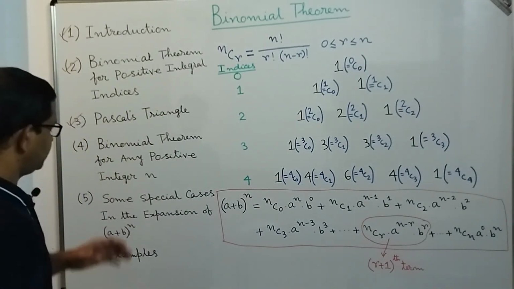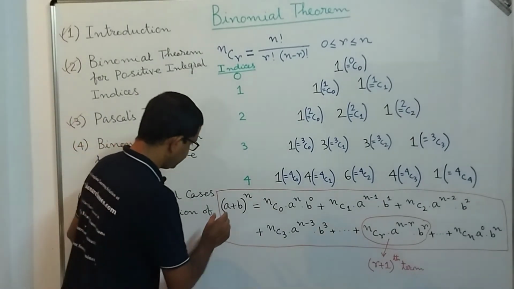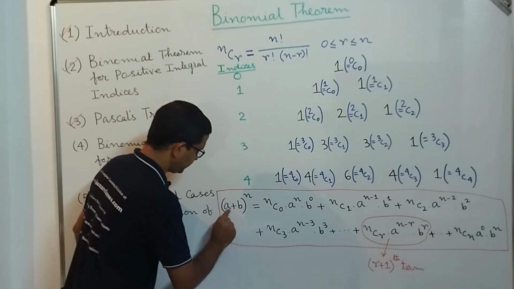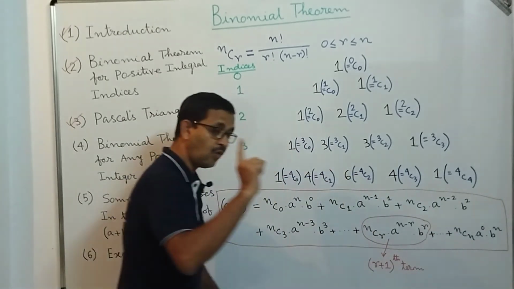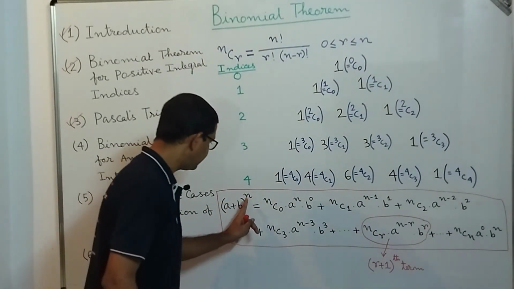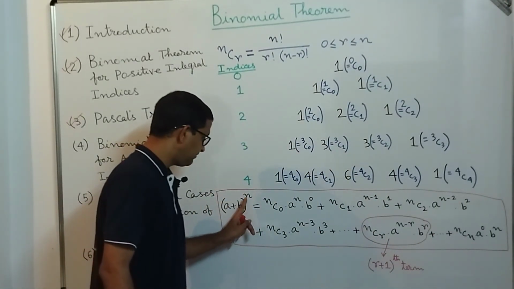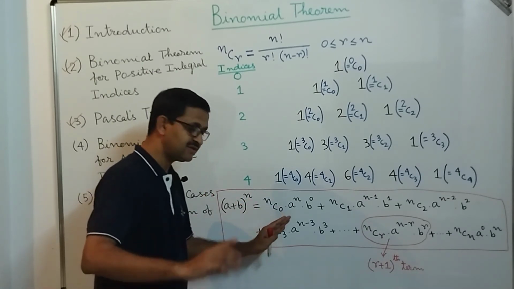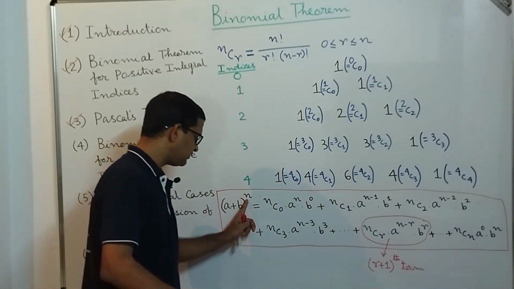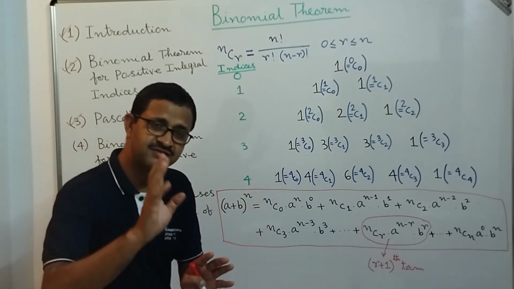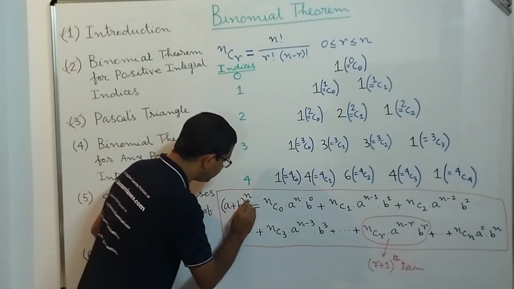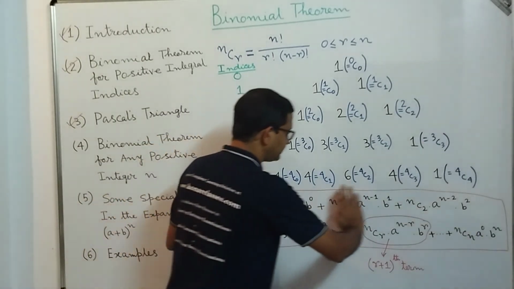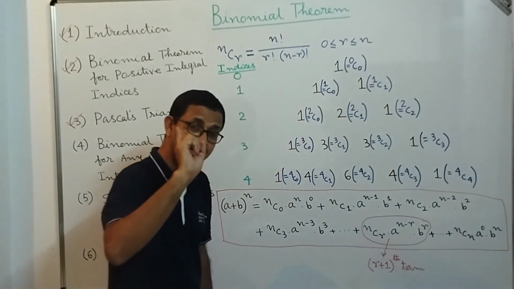Now dear students, a few things to notice. The first one is that the number of terms in the right hand side is 1 more than the index n. If it is 2, then you will get 3 on the right hand side. If it is 3, then you will get 4 terms in the expansion. So as in this case the power of (a + b) is n, in the expansion on the right hand side we will get n+1 terms.